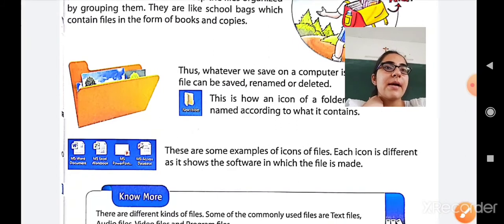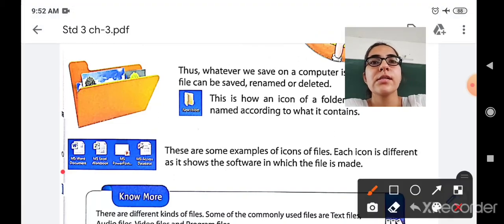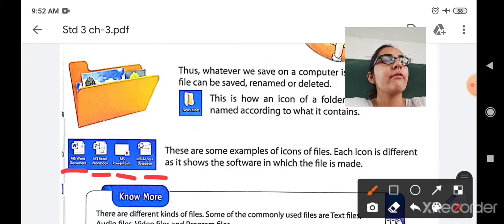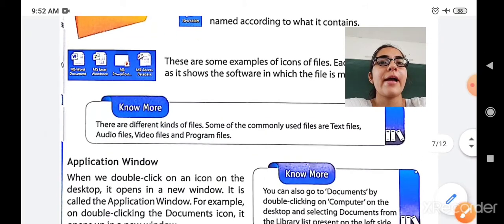There are some examples of icons of files. Each icon is different, depending on the software in which the file is made. This is the Microsoft Word document file, this is Microsoft Excel, this is MS PowerPoint, and this is MS Access database. These are the files. The format will look different as per the software. For example, if you are creating a document in Microsoft Word, the document will be this. So this is the MS Word file, this is the MS Excel file. Okay, so this is how you can save the file.